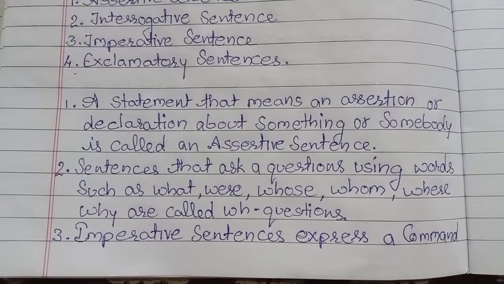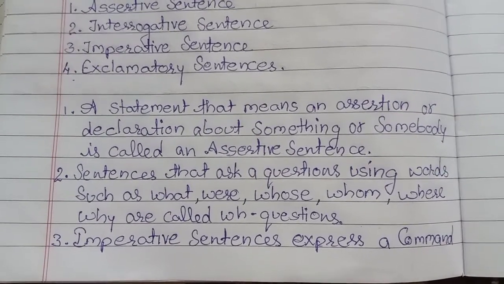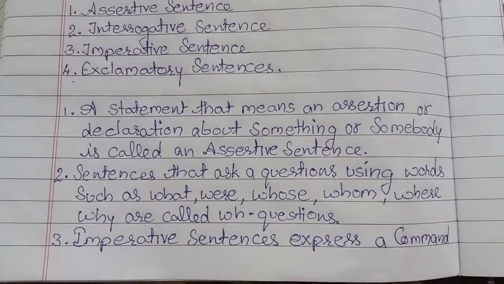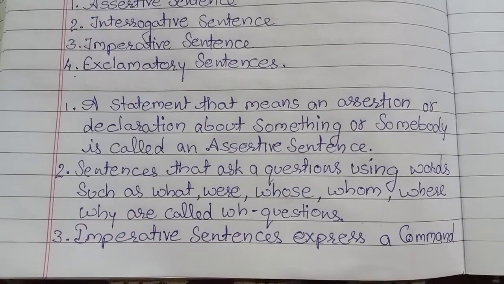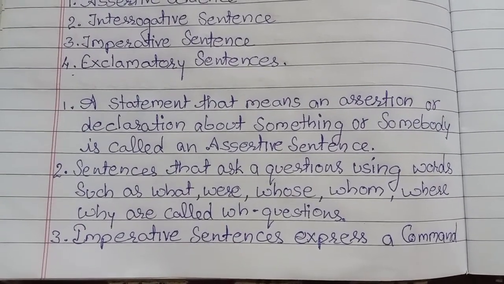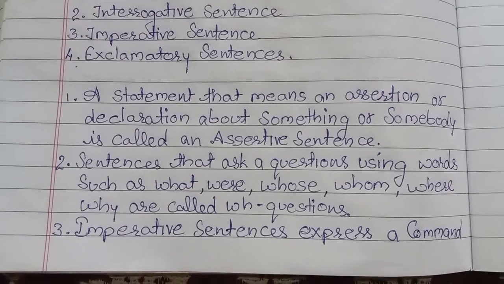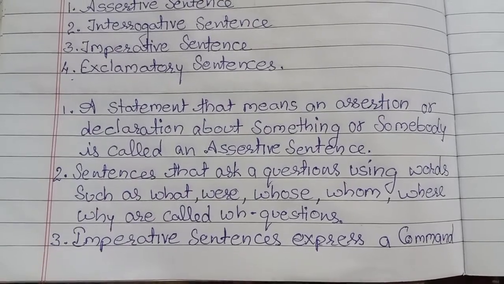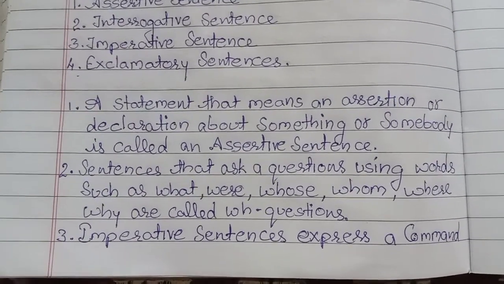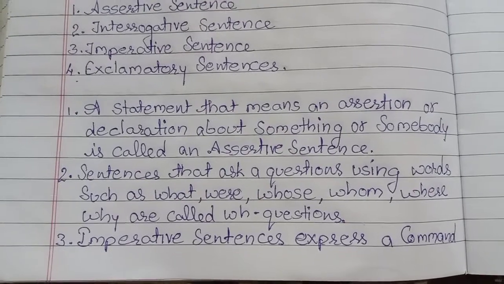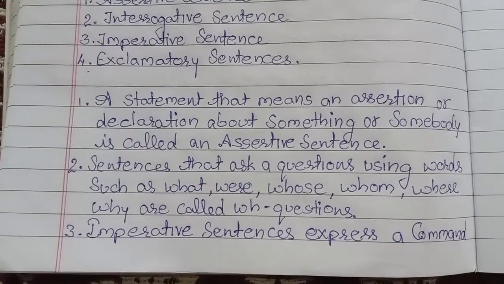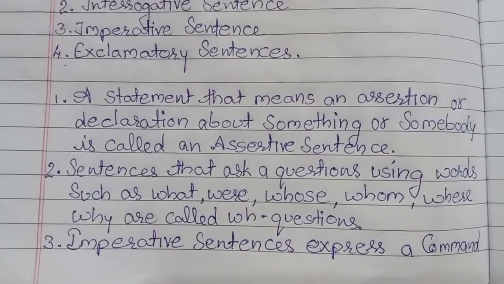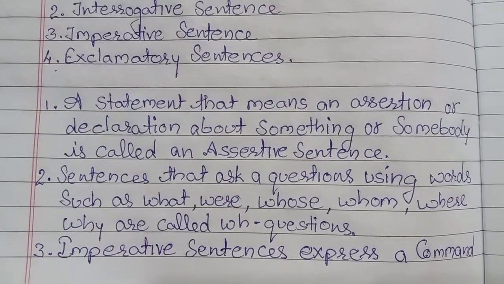So exclamatory sentences express a strong or sudden reaction. Whenever we express a strong or sudden reaction, feelings, emotions, or mood, it ends with the exclamation mark. For example, how clever you are. Here we are showing a strong, sudden reaction and feelings also. So, how clever you are. At the end of this sentence, we have to put an exclamation mark.